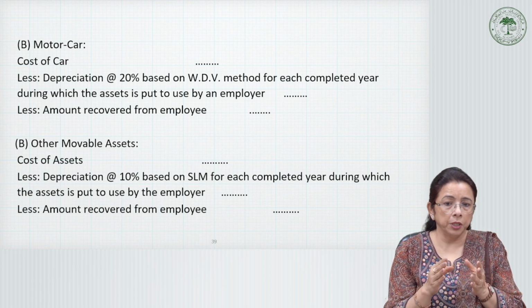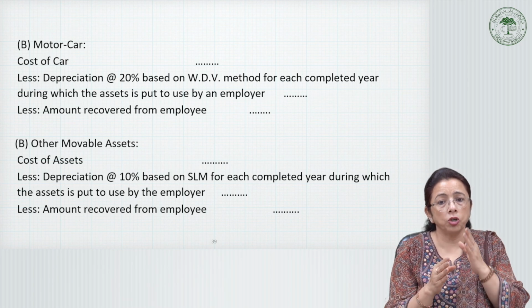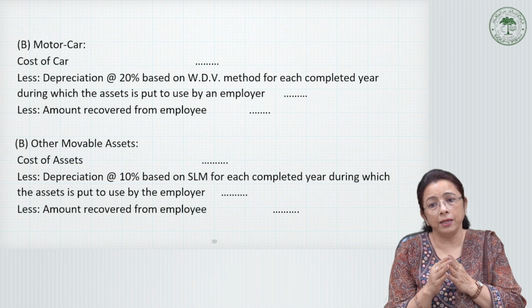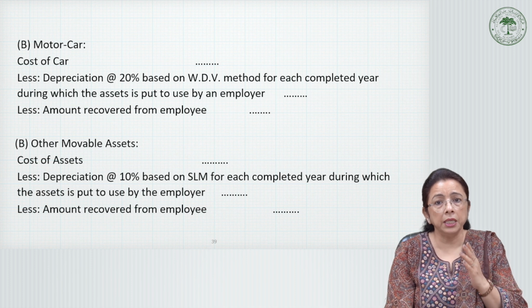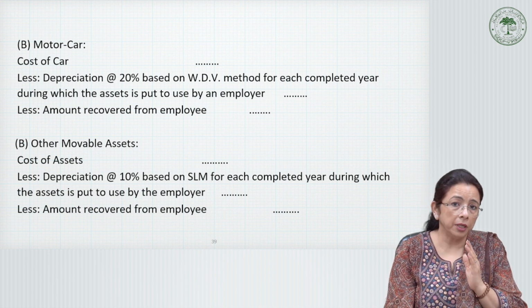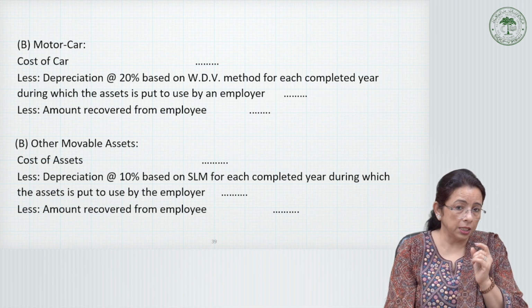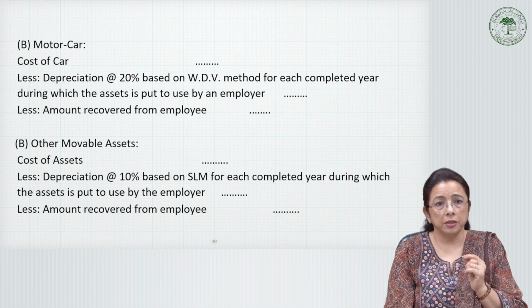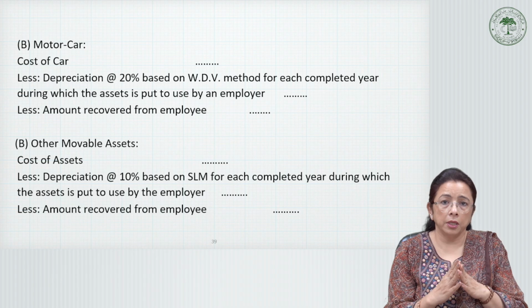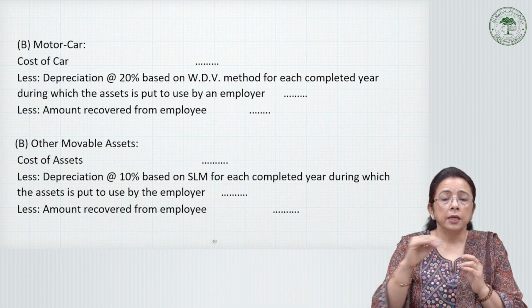But there is an exception to this: expenses on telephones, including mobile phones, actually incurred on behalf of the employee by the employer shall not be treated as a taxable perquisite. This is one exception apart from any other amenities. So that is about all the perquisites that are there.